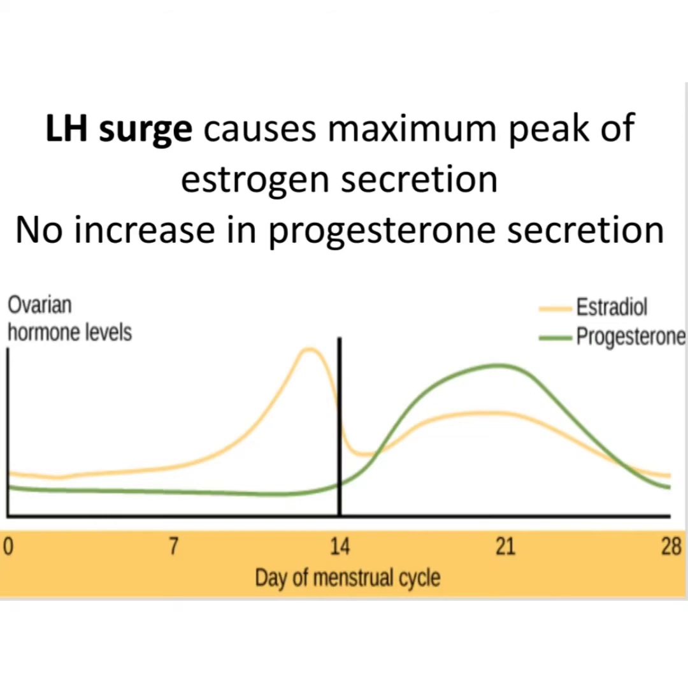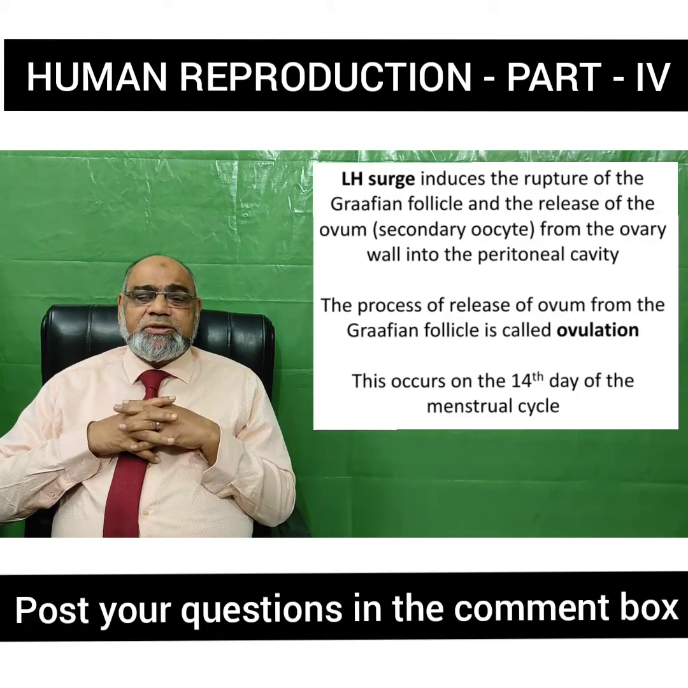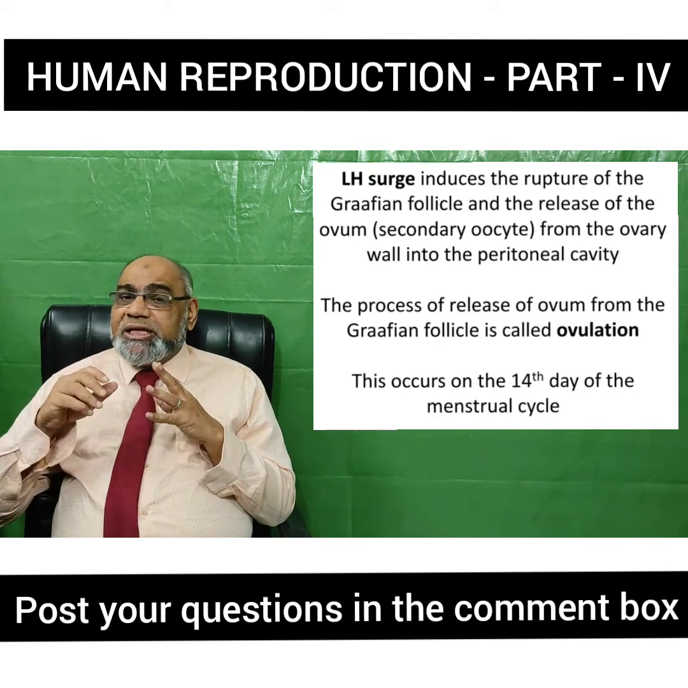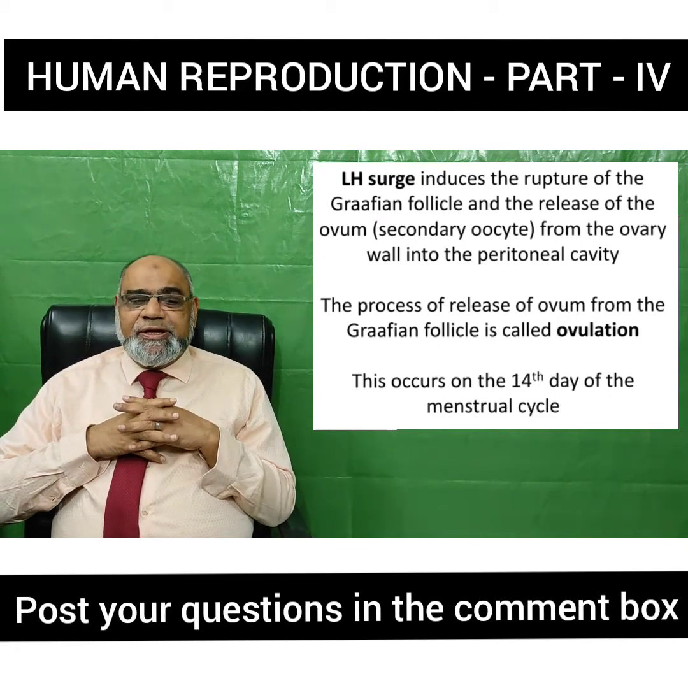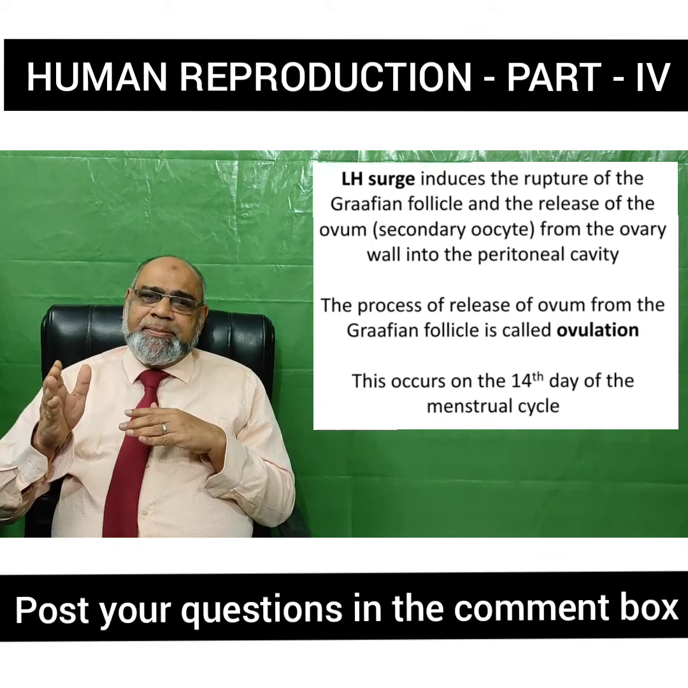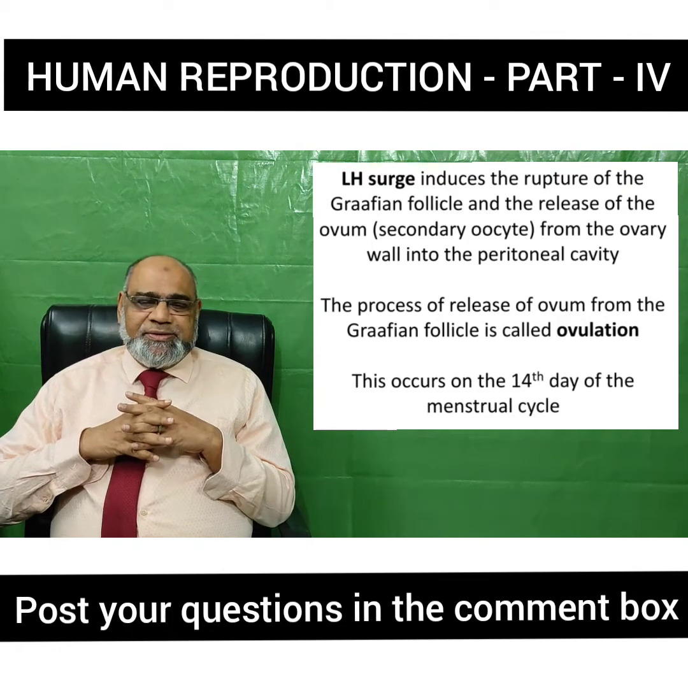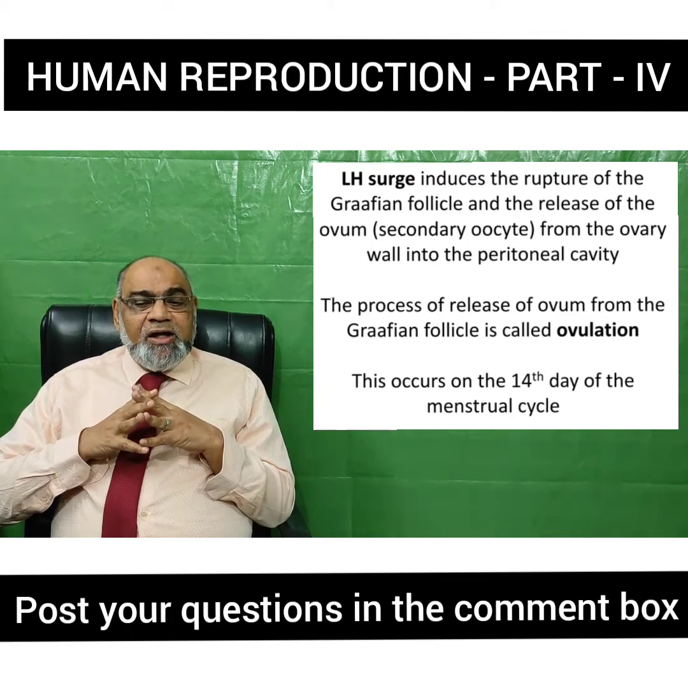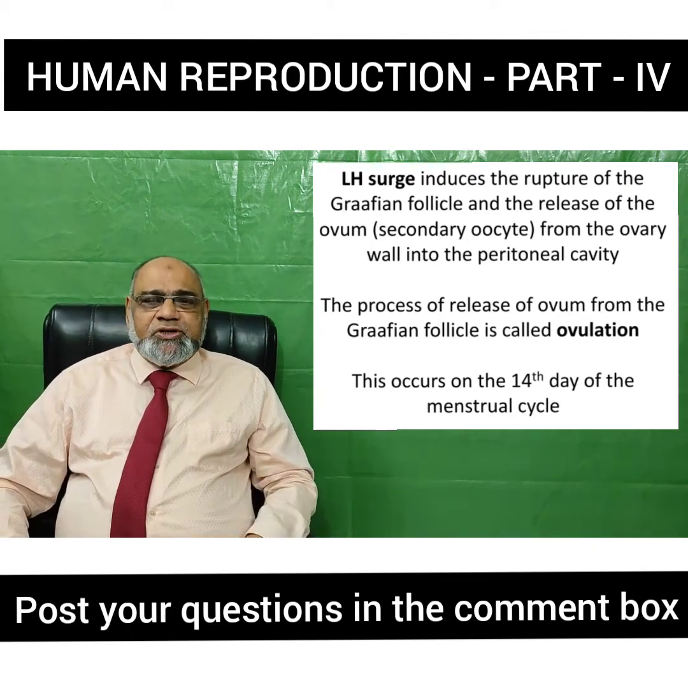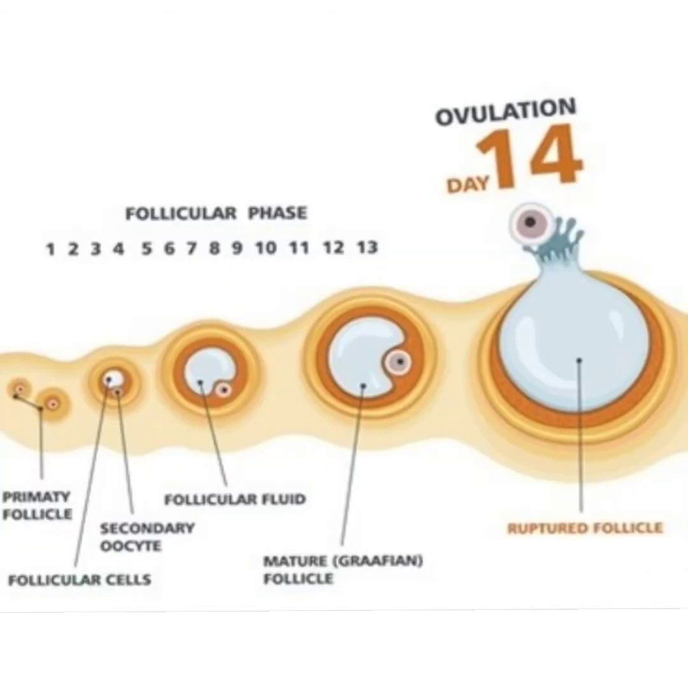LH surge causes the release of the ovum or the secondary oocyte from the ovary, and this is released into the peritoneal cavity. The process of the release of the ovum from the Graafian follicle is called ovulation. When does it occur? On the 14th day of the menstrual cycle. You can see how the mature Graafian follicle develops and ruptures on the 14th day to release the ovum.